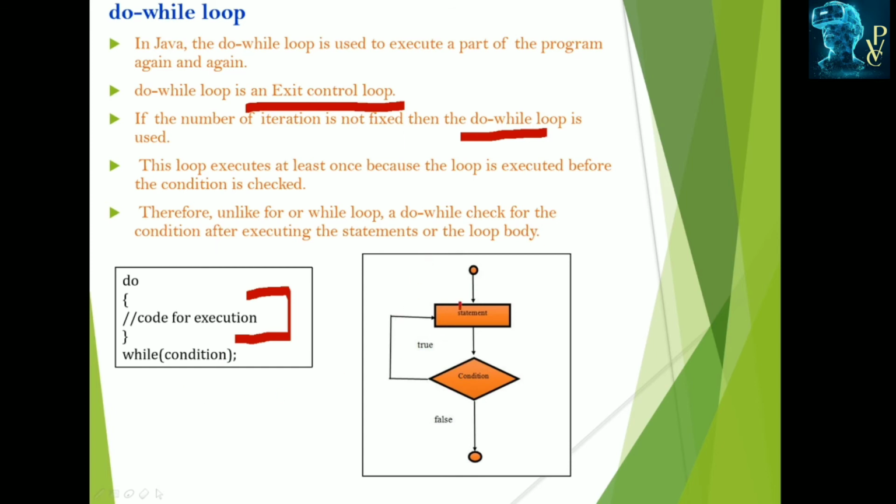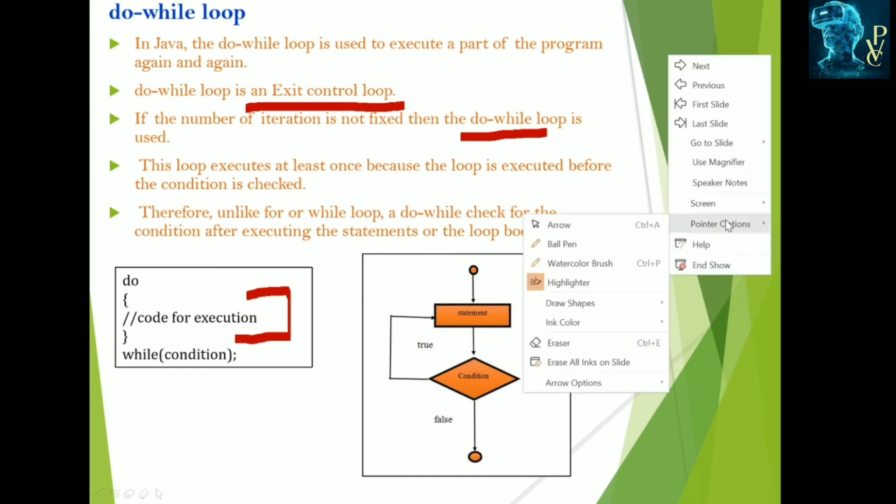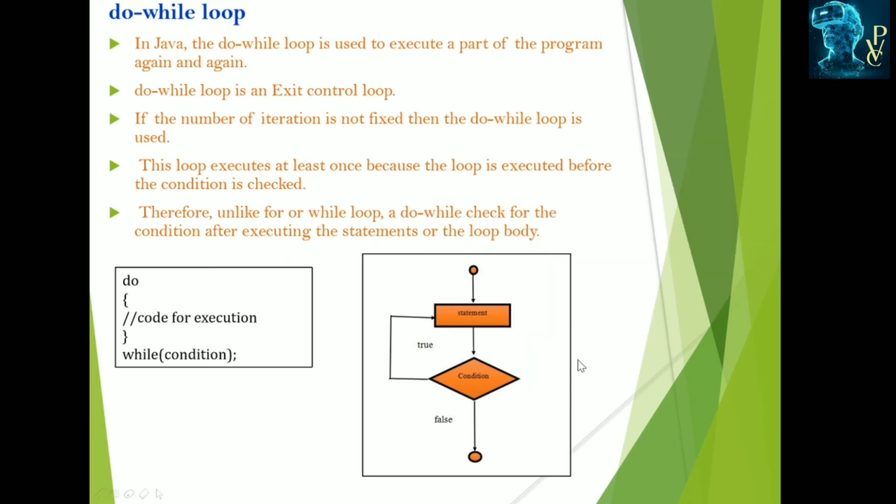This is the condition, and these are the statements. If the condition is true, it enters again and executes the statements. Whether the condition is false or true, these statements are executed at least once. That is the only difference between while and do while. So we call while the entry controlled loop and do while the exit controlled loop. In while, the condition is checked and then it enters the loop. In do while, it enters the loop first and after that it checks the condition.